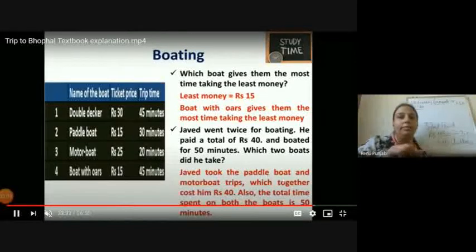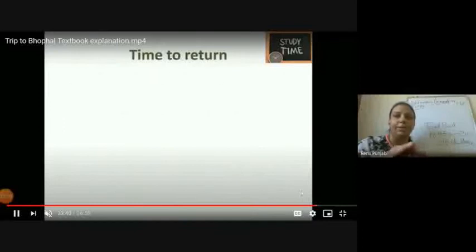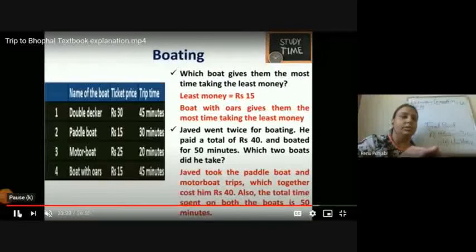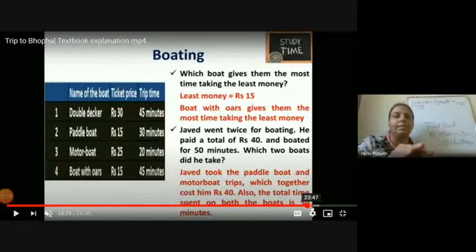Yes, Javed took the paddle boat and the motorboat. You can see here the timings for both the boats: 30 plus 20 is 50. And the price taken by both the boats is 15 plus 25 is 40. So the total time spent on both boats is 50 minutes and the price is 40 rupees.